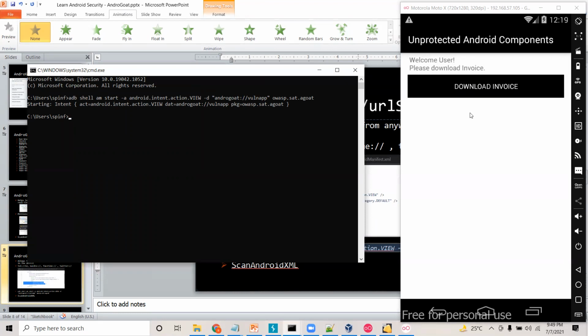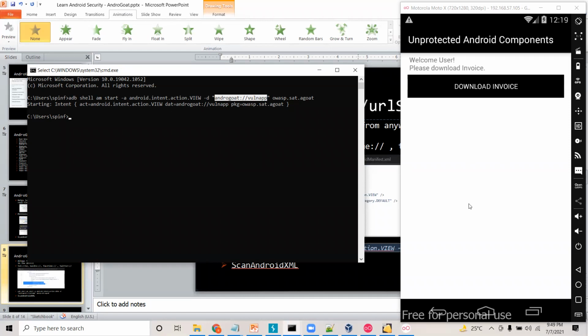What happened here is that I tried to launch this custom URL scheme defined in the application, and I was able to successfully launch the screens which are available after authentication. So basically, I bypassed the login.